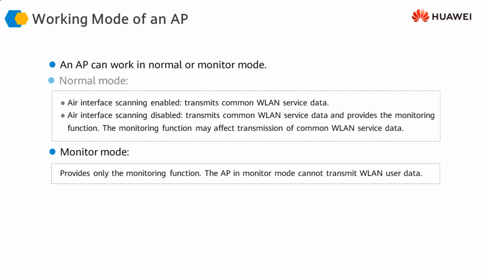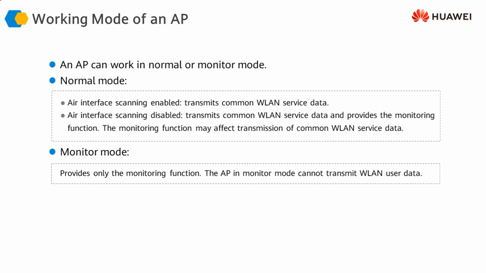So under normal circumstances, if we do not want our access points to do any monitoring, they would only be carrying the service data. However, if we want them to perform the regular access point function as well as the monitoring function, they can do that as well.